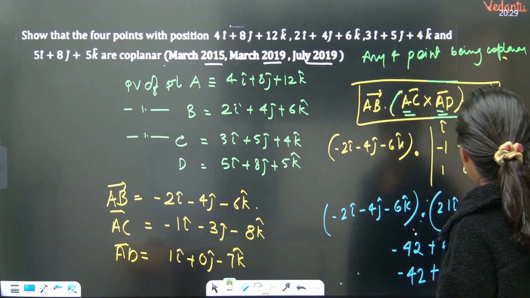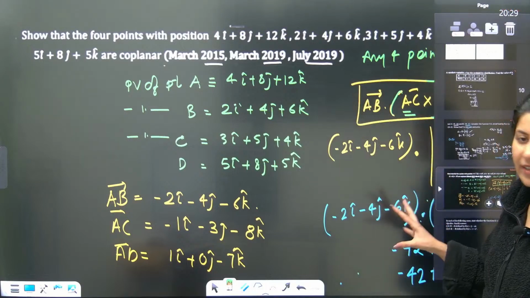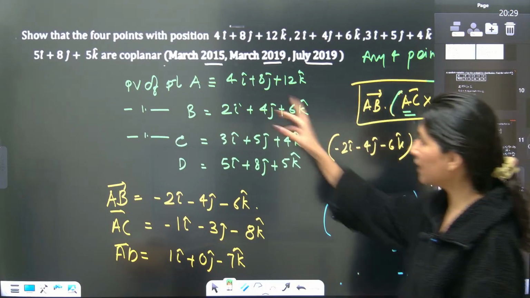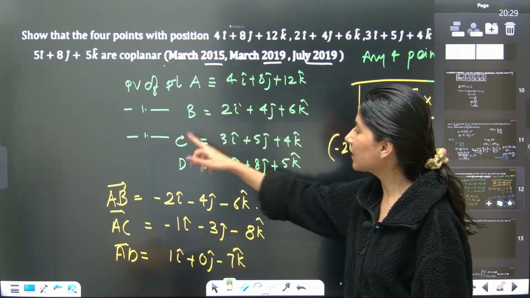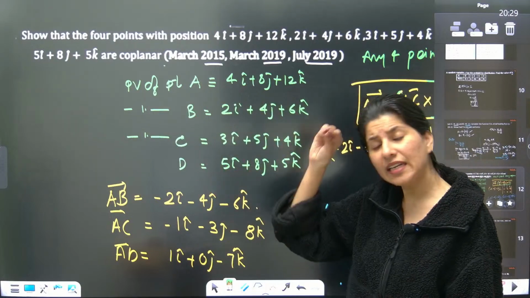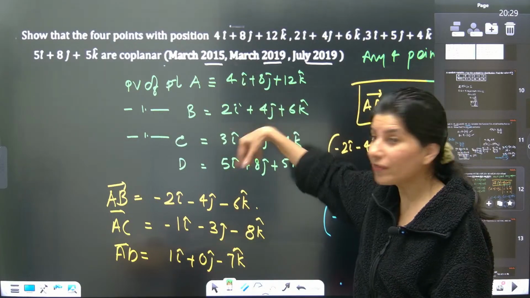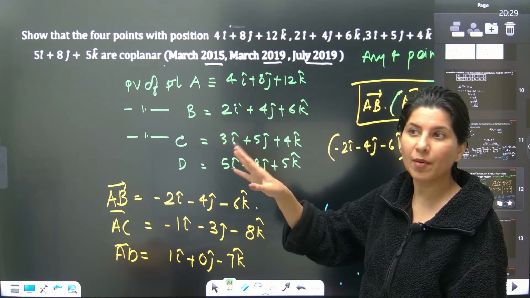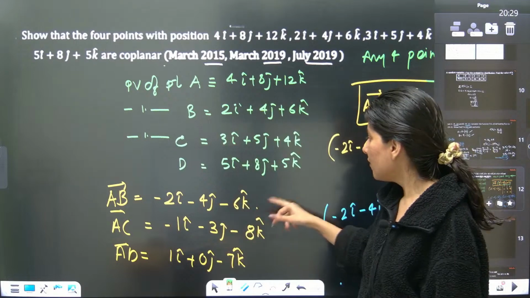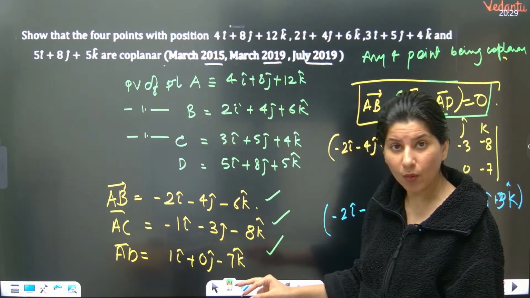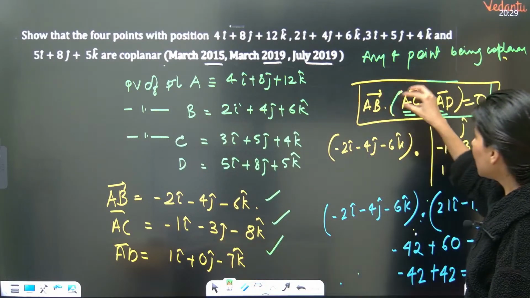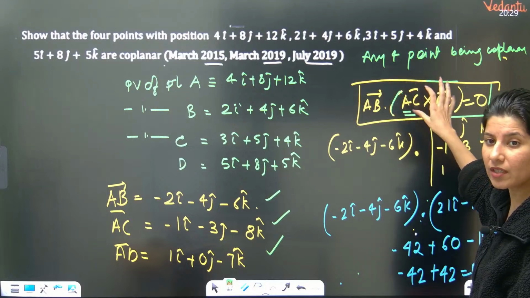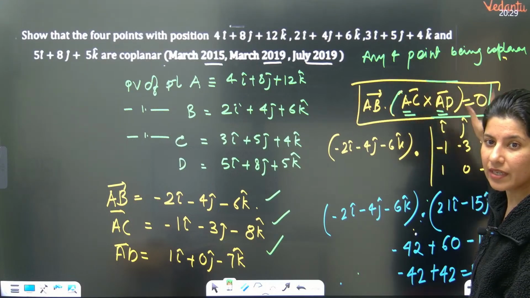Yes, got it. So any 4 points being coplanar, A, B, C, D, create any 3 vectors out of these 4 points. Take any 3 vectors. Do not think about which vector, any 3 vectors. Vector 1, vector 2, vector 3. Now, one vector dot the cross product of the rest of the 2 is equal to 0.